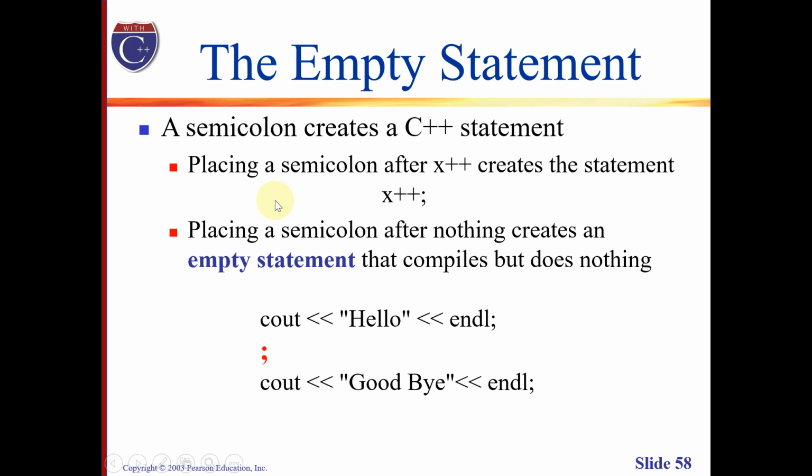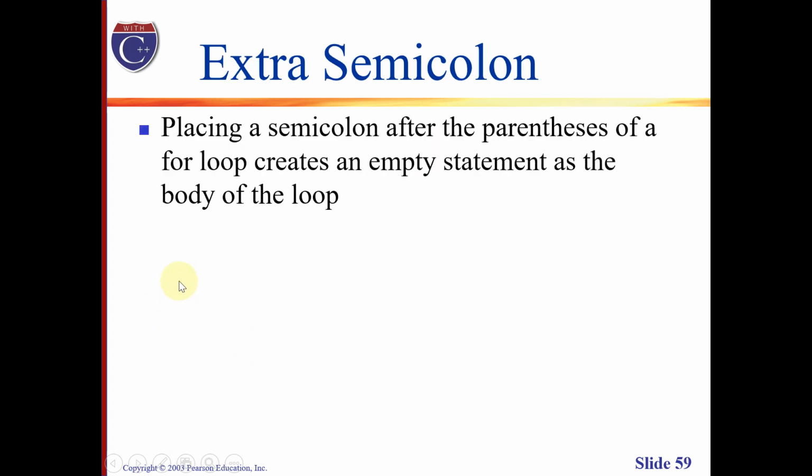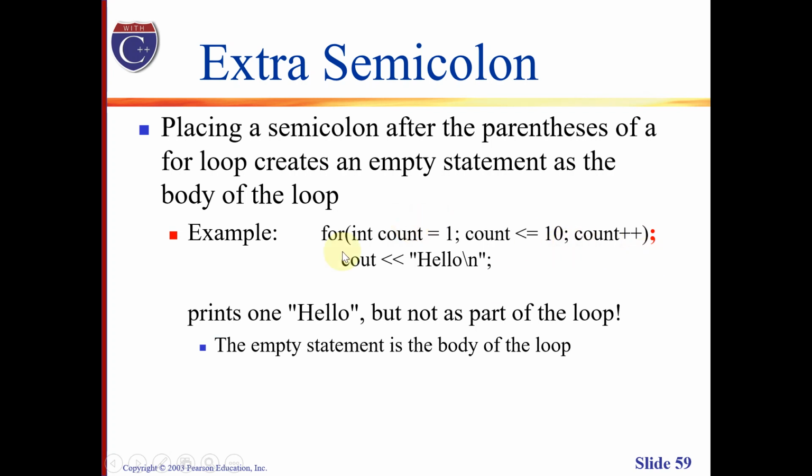For instance, placing a semicolon after this increment operation creates the following statement. Thus, placing a semicolon after nothing creates what we call an empty statement. It is syntactically correct and would compile, but of course it would do nothing, such as this one. Hence, placing a semicolon after the parentheses of a for loop creates an empty statement as the body of the loop. Here's an example.